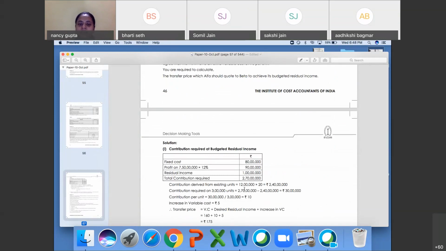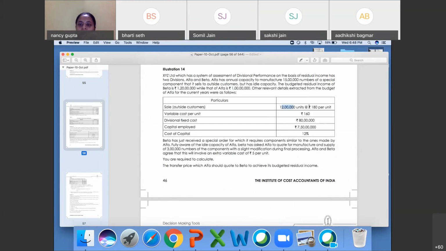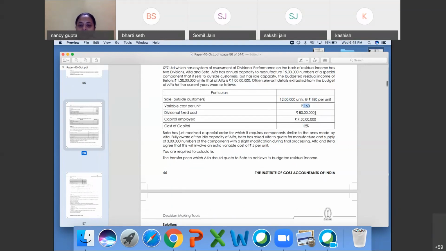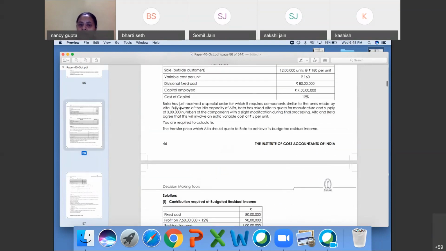Contribution per unit is 12 lakh units into 20, that is 180 minus 160 in the current situation. Sales minus variable cost is 20 rupees. So here 20 rupees, 2 crore 40 lakh. And if you are going for residual income, it will be 2 crore 70 lakhs. So the contribution required for the 3 lakh units, which you want to use the idle capacity for. Beta has asked alpha to quote.